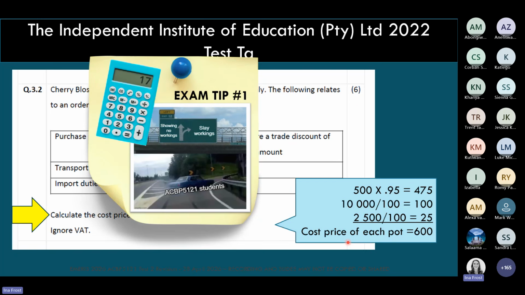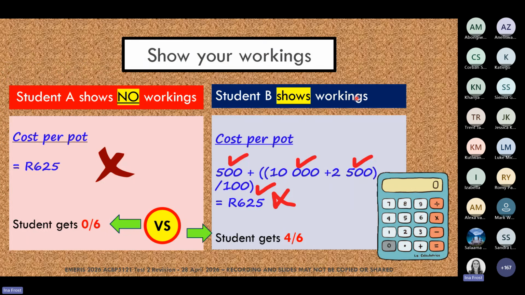And just to show you again, you can see this question is for 6 marks. And here, for example, I have got 2 students. On the one side, on the red side, we have student A, and student A just gave us the final answer. On this side, we have student B, and student B showed us all of their workings.